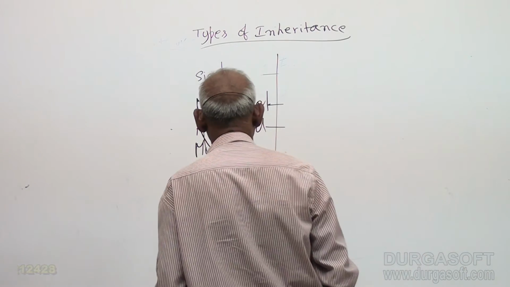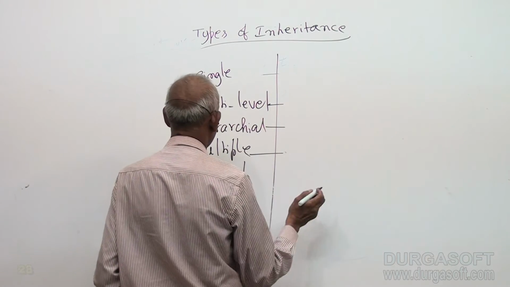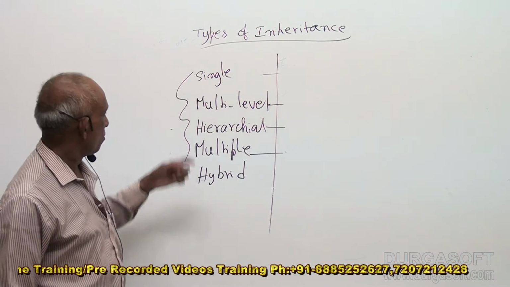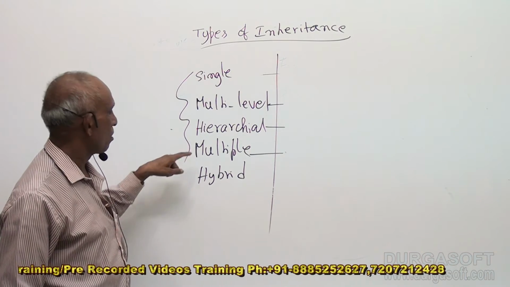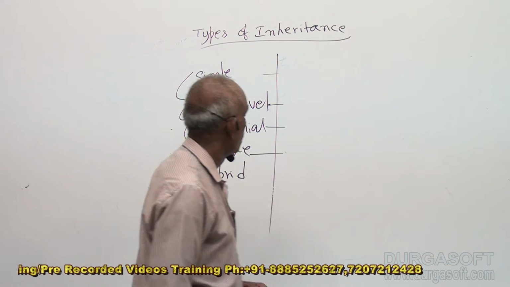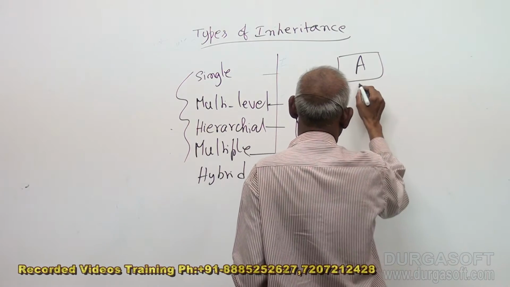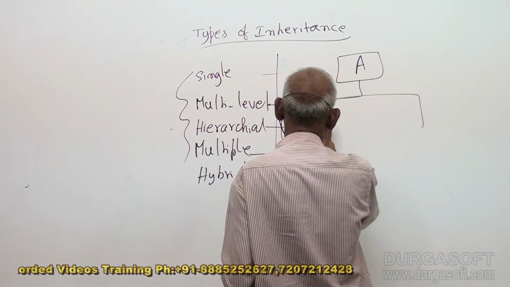The next thing is hybrid inheritance. Hybrid means a mix of everything, multi-level and multiple particularly. That means I have class A and I derive B and C from this.